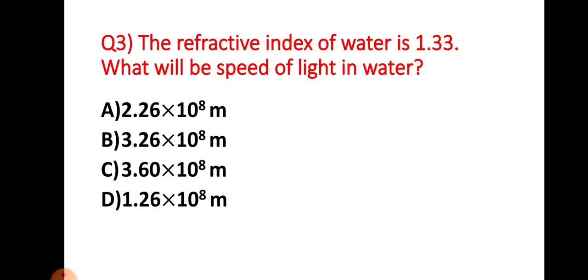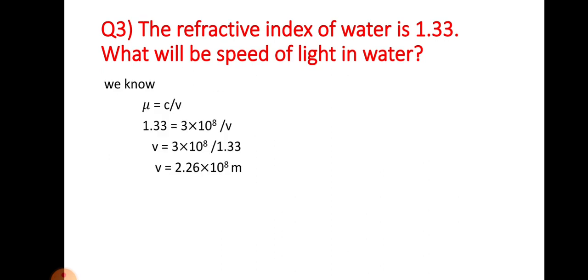The refractive index of water is 1.33. What will be the speed of light in water? The speed of light in water is a standard quantity. Let's do some calculation and find its value. We know that the refractive index is the velocity of light in vacuum divided by the velocity of light in the medium. The velocity of light in vacuum is 3 into 10 to the power 8, and the velocity of light in water is v, which is unknown.